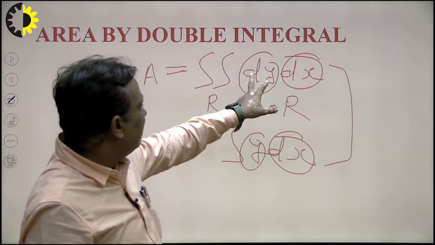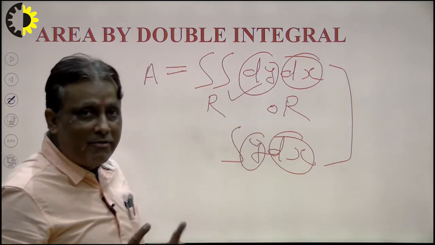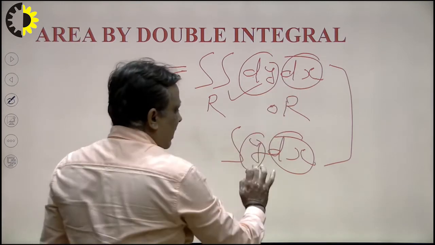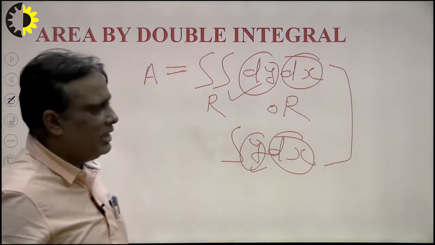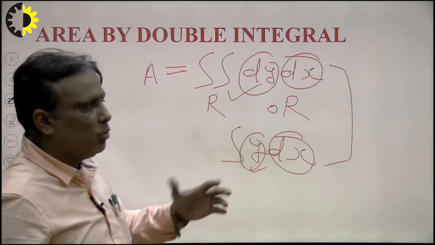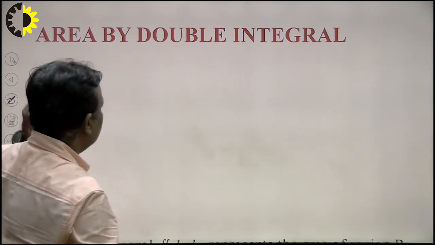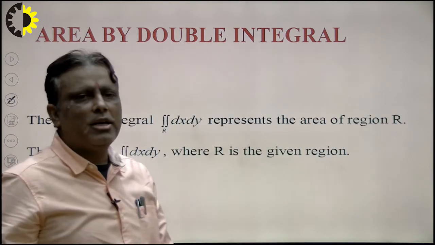Suppose I integrate with respect to y, so what will be the integration of y? The integration of y will be y, and the remaining portion is dx. So I write here y into dx. In this way we can find out the problem, right? This is calculated with the help of this diagram, right? Now the question is, how to calculate the area of any region?